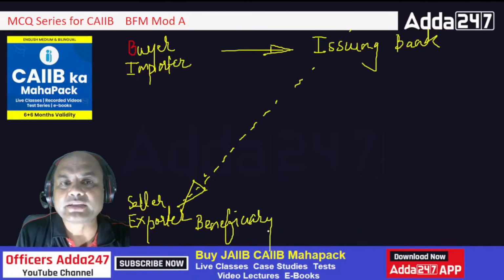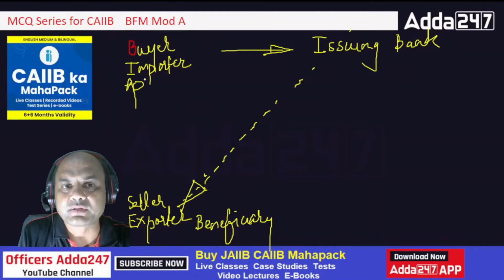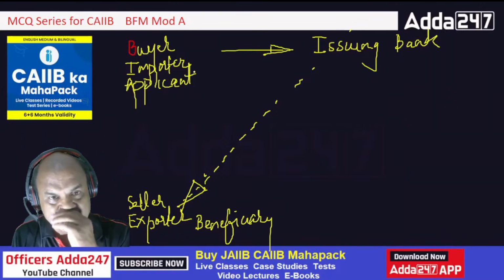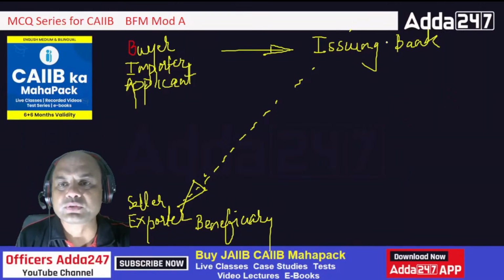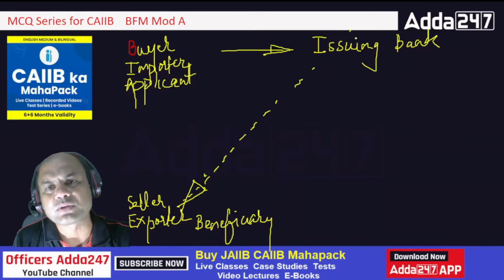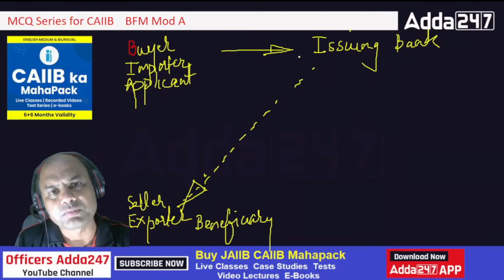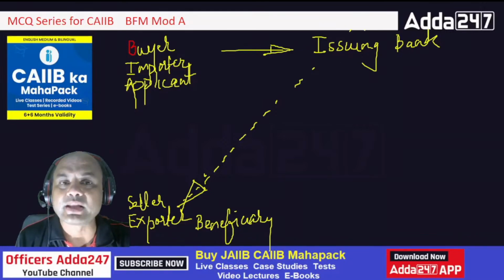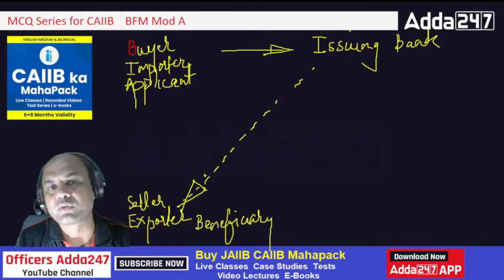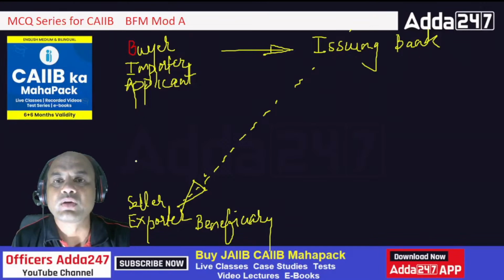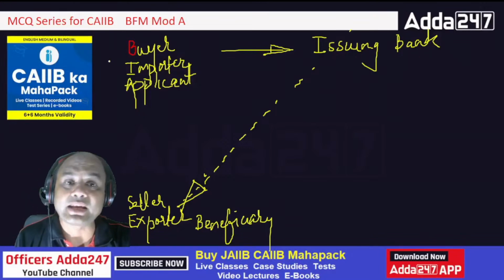Okay, and this importer is called the applicant. So what happens now? This buyer goes to this issuing bank, but will this issuing bank open this LC without any document? This issuing bank will ask this buyer, okay, what is the proof that you are going to do the business with this seller? What proof do you have? So that is the problem now.